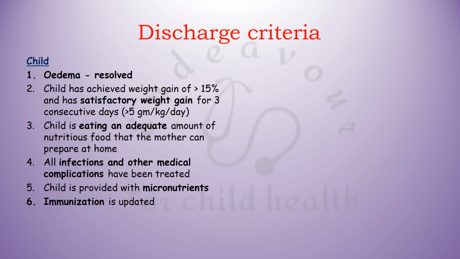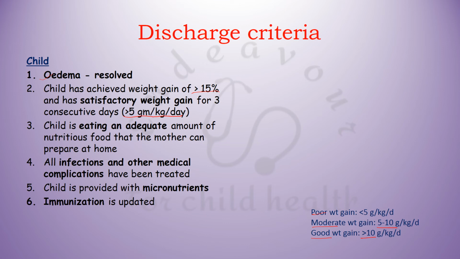Discharge criteria for children: once the edema has resolved and the child has achieved weight gain of at least more than or equal to 15%, he has satisfactory weight gain for 3 consecutive days. Now see, poor weight gain is something which is less than 5 gram per kg per day. Moderate weight gain is between 5 to 10 grams per kg per day, and a good weight gain is more than 10 grams per kg per day. So here the child should have started gaining at least more than 5 grams per kg per day.